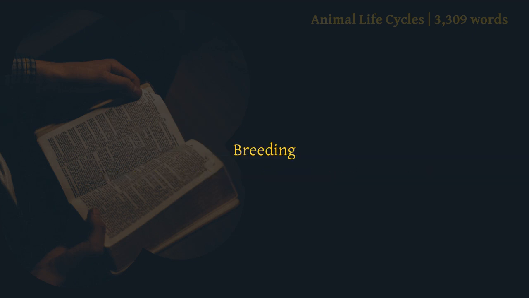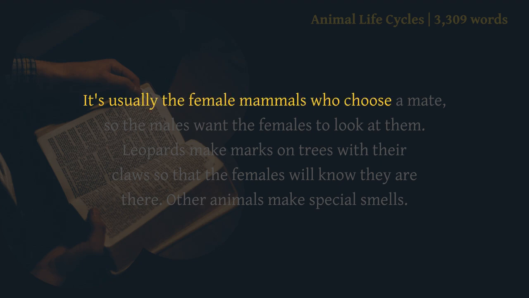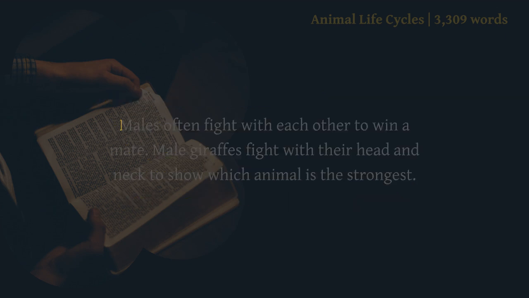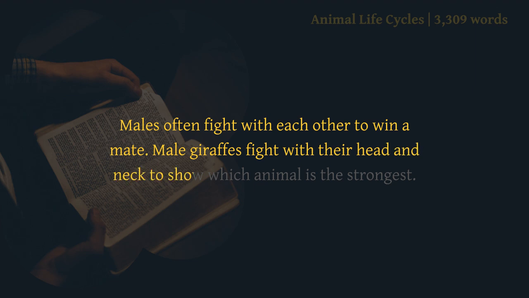Breeding. It's usually the female mammals who choose a mate, so the males want the females to look at them. Leopards make marks on trees with their claws so that the females will know they are there. Other animals make special smells. Males often fight with each other to win a mate. Male giraffes fight with their head and neck to show which animal is the strongest.